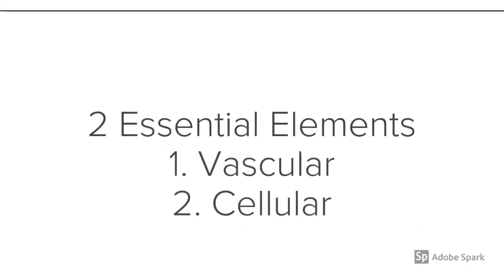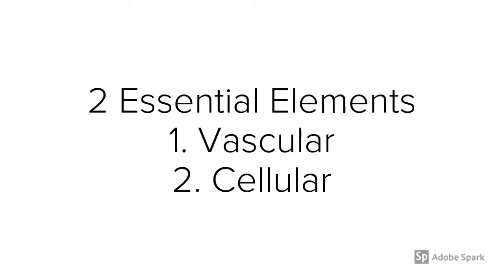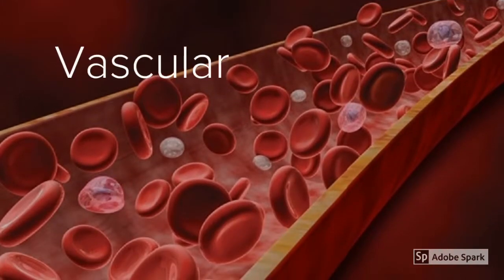The inflammatory phase has a rapid onset, usually a few hours at most, and quickly increases to its maximum reaction, usually 1 to 3 days, before gradually resolving over a couple of weeks. There are 2 essential elements to the inflammatory phase. Number 1, vascular, and number 2, cellular. As well as the changes already stated to the damaged blood vessels at the injured site, there are also changes in the undamaged blood vessels.